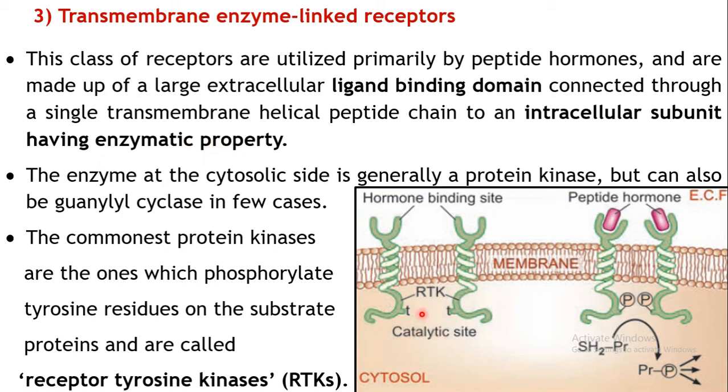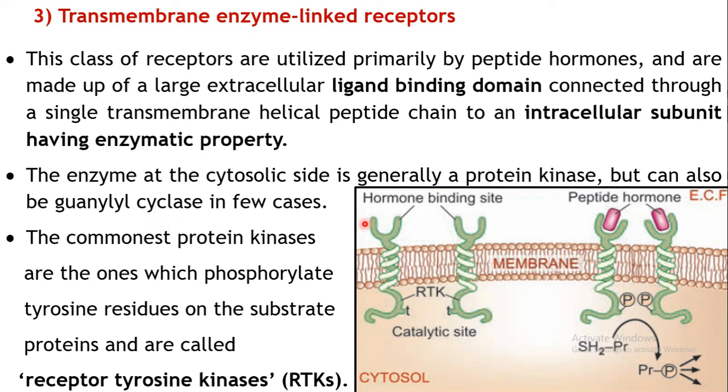This part of the receptor will have some enzymatic property, so that it will produce some kind of alteration, maybe phosphorylation. Basically this enzyme is a protein kinase in most of the cases. Sometimes it may be guanylyl cyclase also in very few cases.